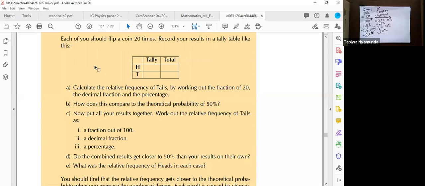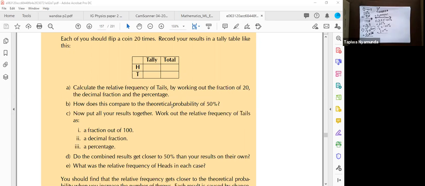Calculate the relative frequency of tails by working out the fraction of 20, the decimal fraction, and the percentage. So what you need to do, when they are asking you about frequencies, they are asking you the number of times. This is what they want you to do, guys. They want you to toss your coin 20 times.